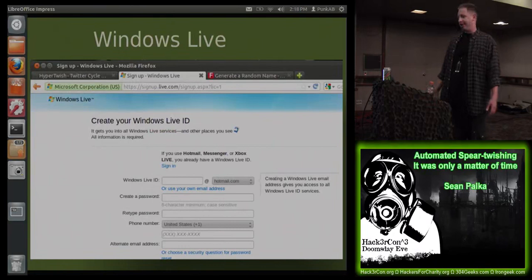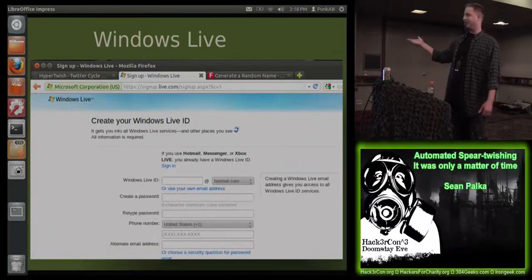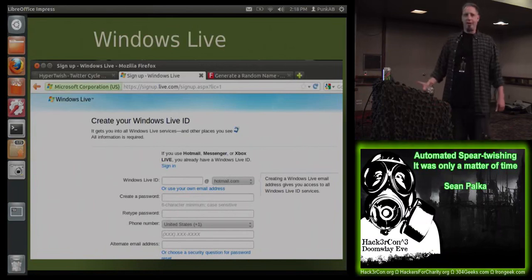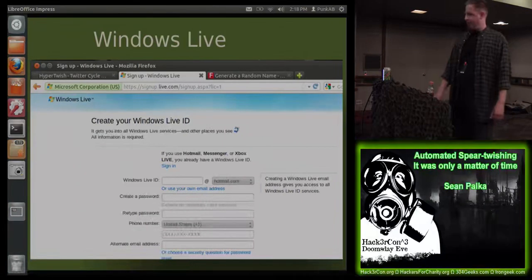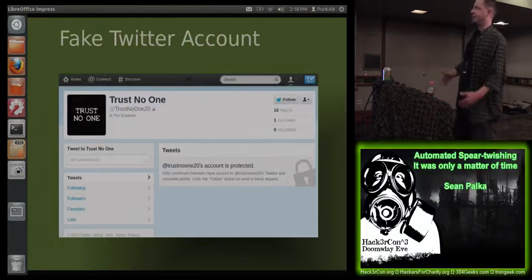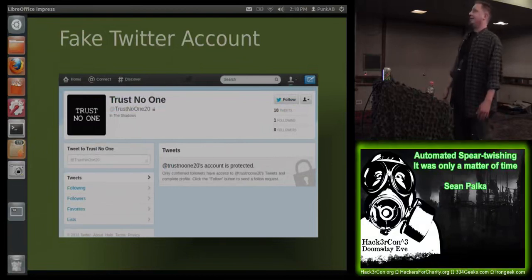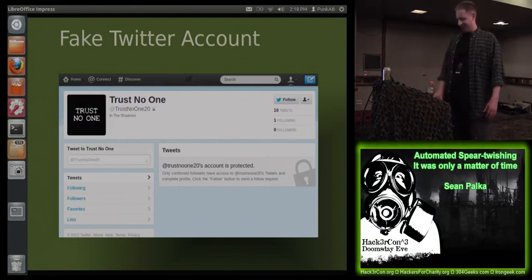Windows Live, on the other hand, I guess, feels that's not so much of an issue. So you can go into Windows Live ID, fill in contents from the generated random profile, and it'll create a Hotmail account for you. So here's an example of just a bogus account I set up. Ideally, no one would trust this account, but we'll see if they do.